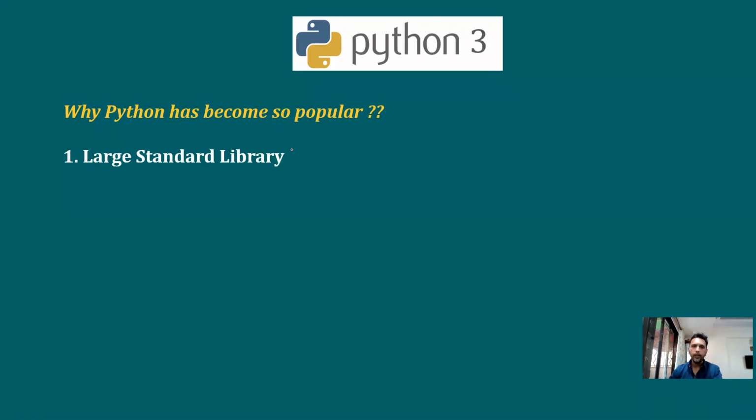All right. Now, what is the meaning of the word library? So library over here basically means a collection of programs, and library is sometimes also called module, or it is sometimes also called package. So whether you say library or you say module or you say package, it is one and the same. A library basically means a collection of programs, and these programs are meant to do some particular work.